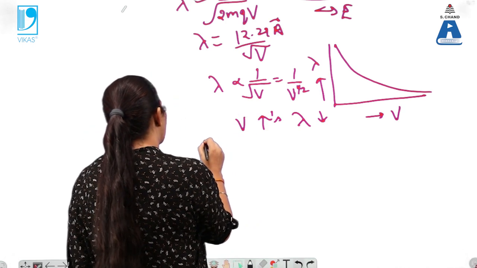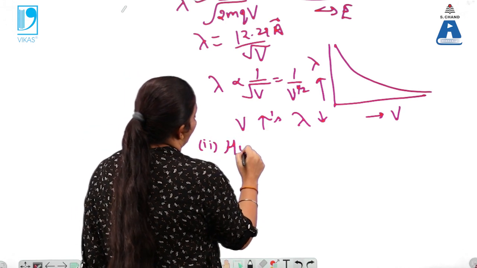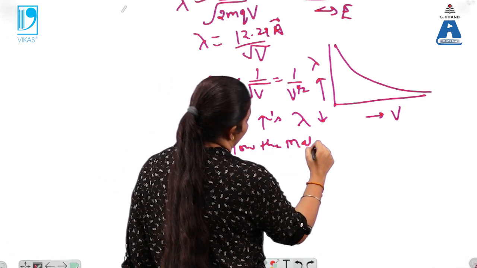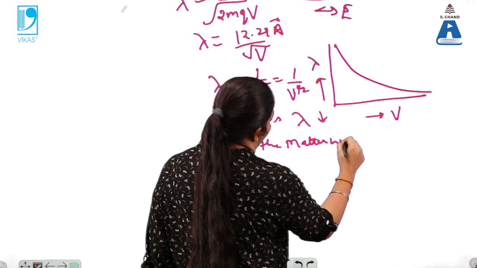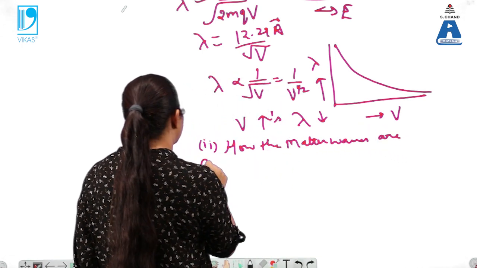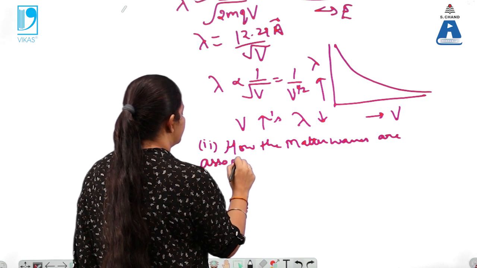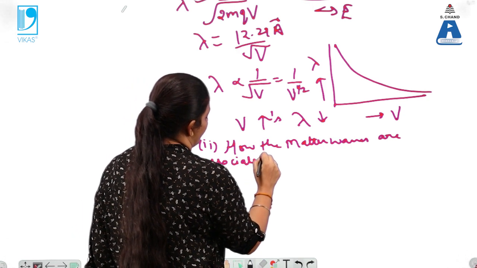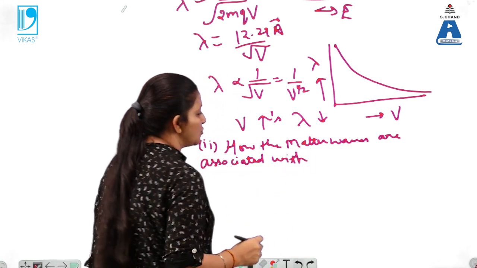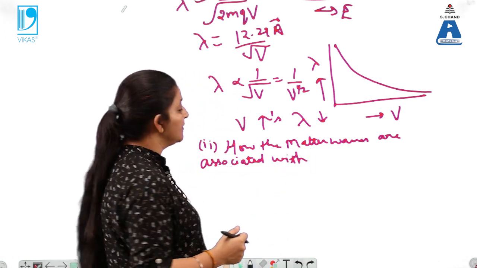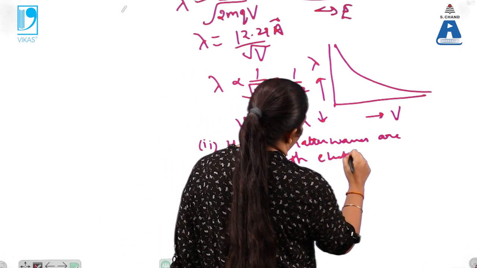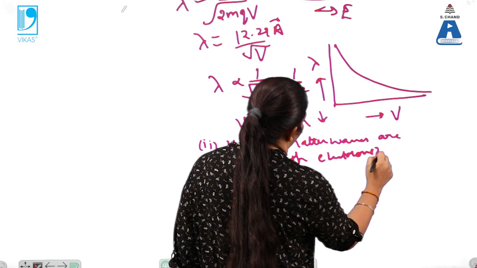Now second is how the matter waves are associated with electrons. Can we see this?